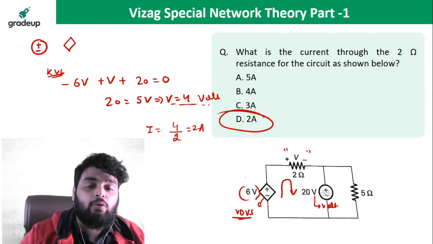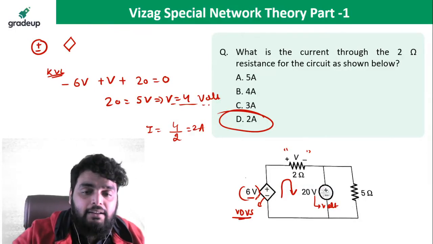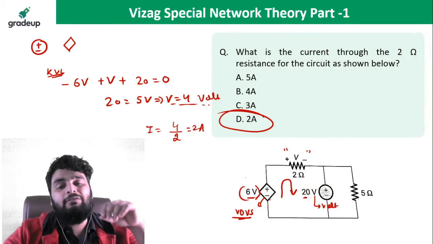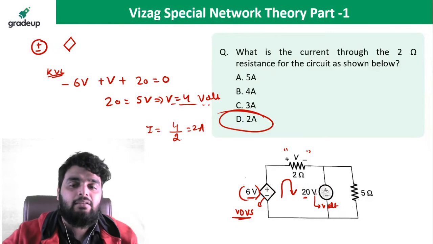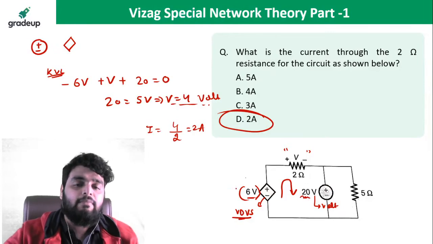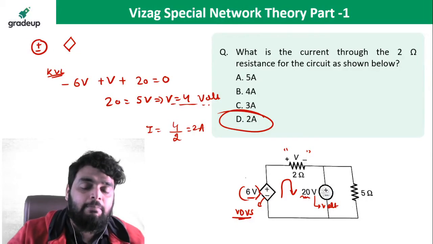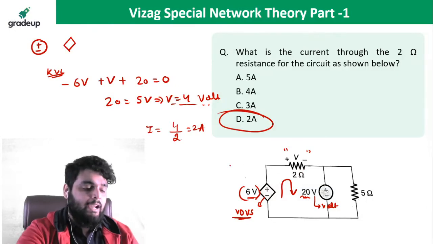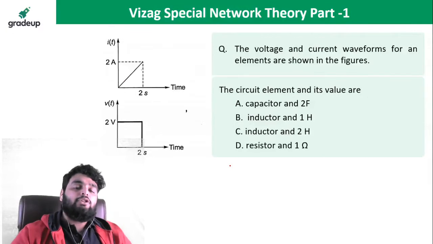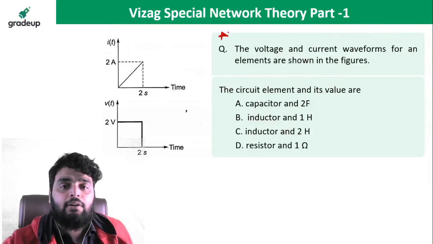Why? Because some students can get confused between these two. But remember one point very carefully. If this is your independent source, in your independent source, your voltage is always fixed. This is your dependent source. It means it depends on the voltage across 2 ohm. Okay. Fine. Next question, very important question.